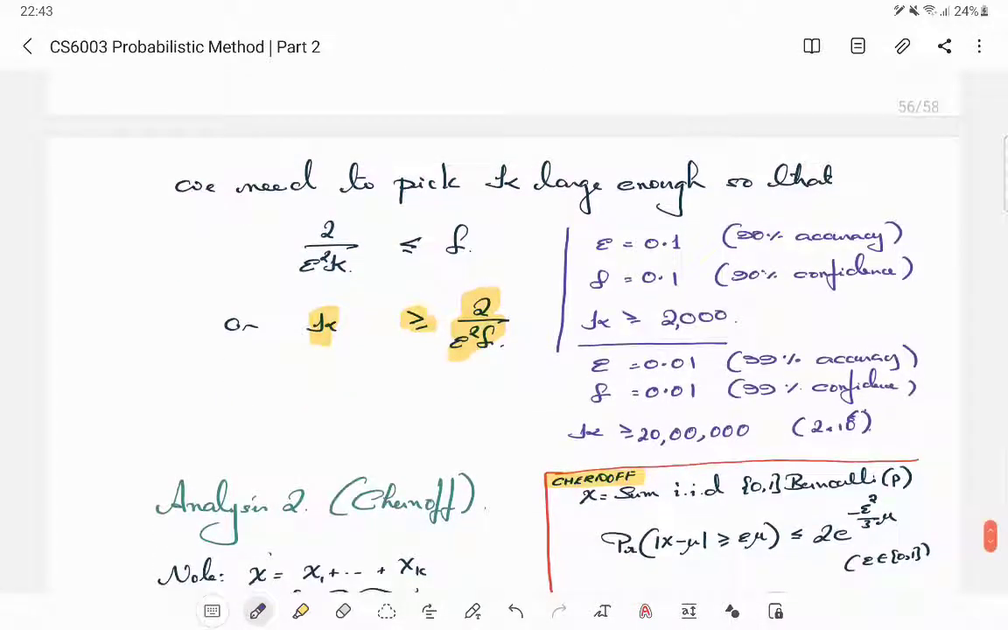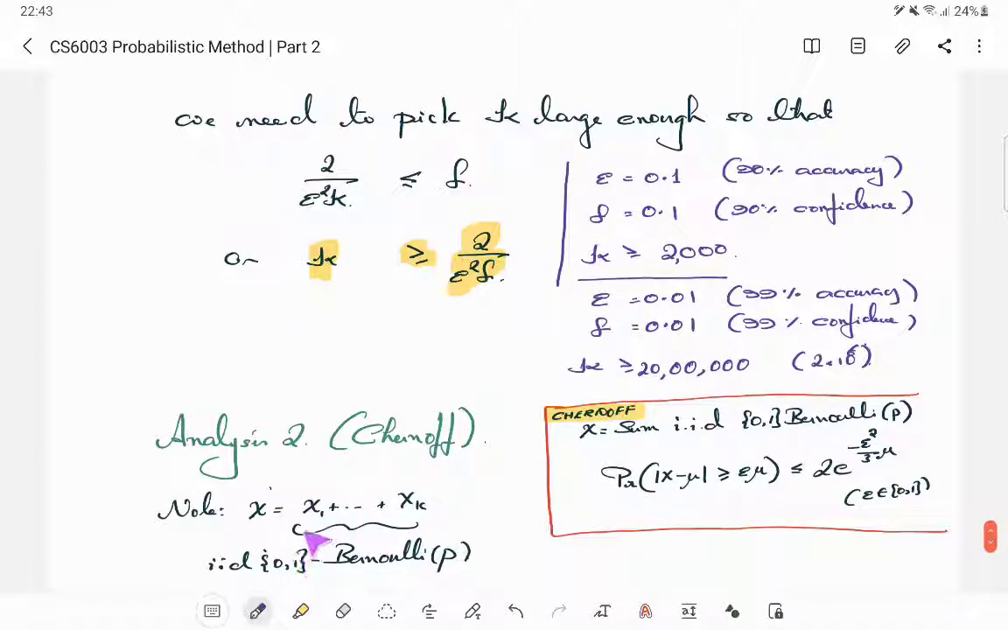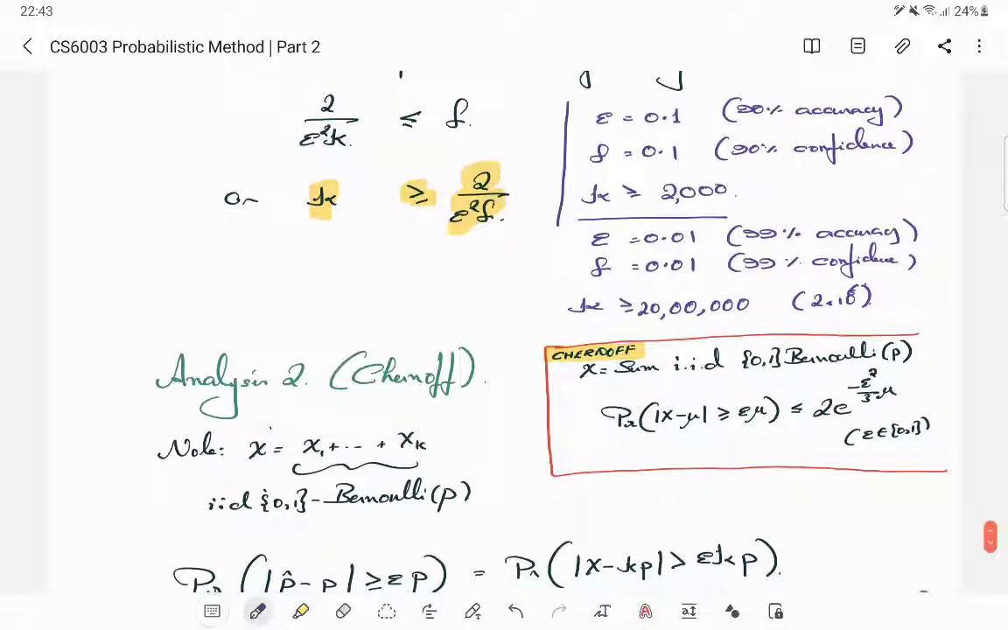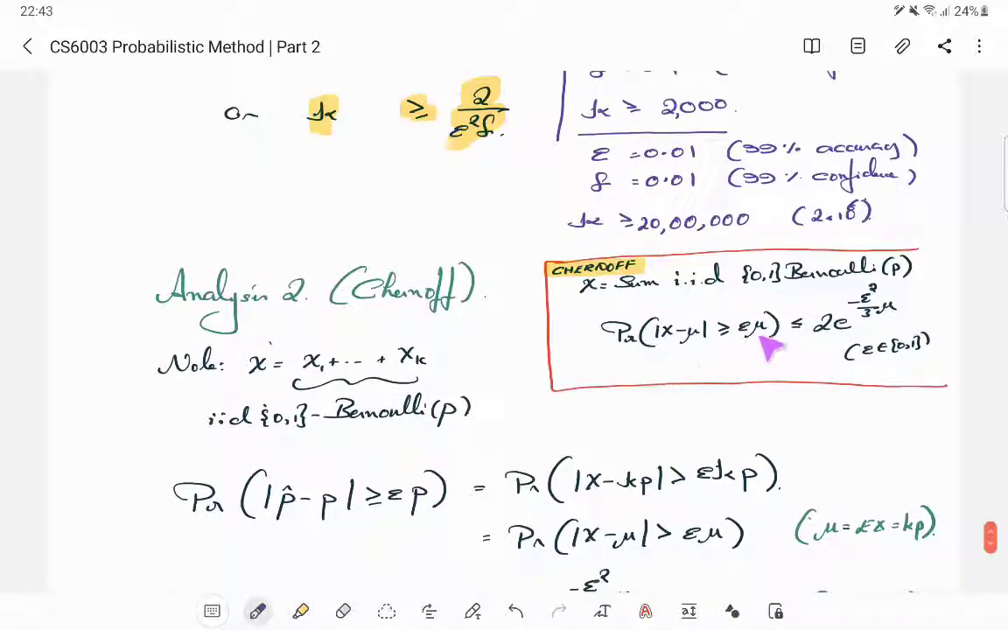Let's do the Chernoff analysis for the same thing, right? As we said again, this is ready for Chernoff because you have a sum of Bernoulli variables, and recall that the two-sided Chernoff tail is this, right? But you can apply this only to x, not to p cap.